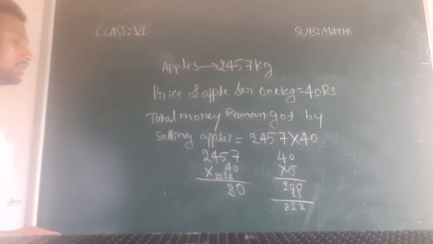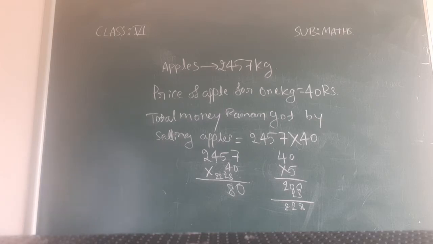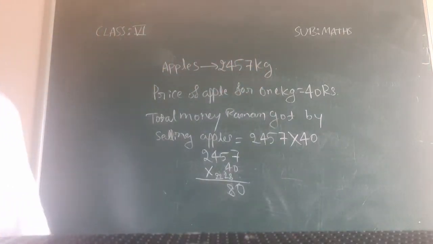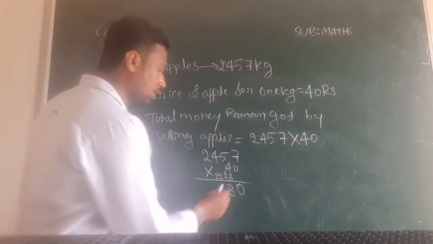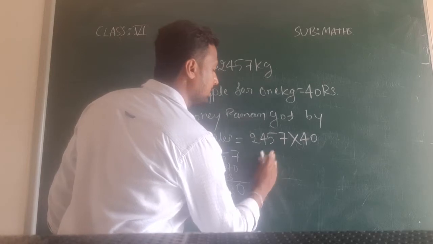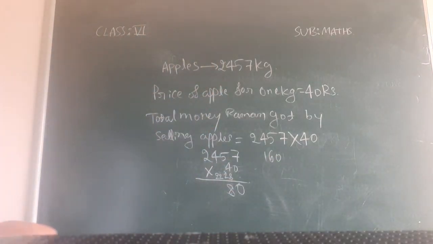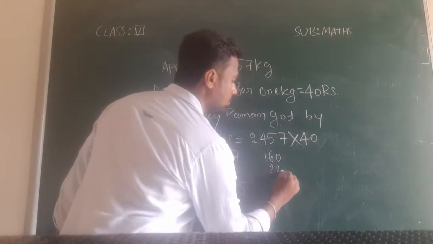So now here 40 into 4. We can directly tell that 40 into 4 means 160. So 160, and the carry we have here is 22. So plus 22.